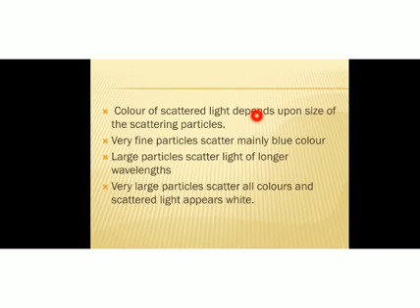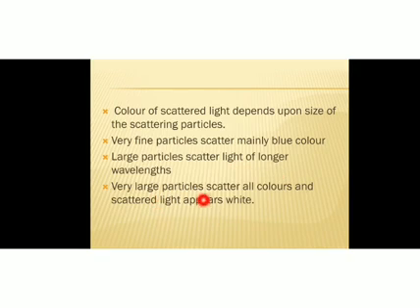The color of the scattered light depends upon the size of the scattering particles. Very fine particles scatter mainly blue color. So our atmosphere is composed of fine particles, and whenever sunlight passes through our atmosphere, mainly blue color is scattered. So very small or fine particles scatter blue color, and the large sized particles scatter light of longer wavelength such as red, orange, etc.